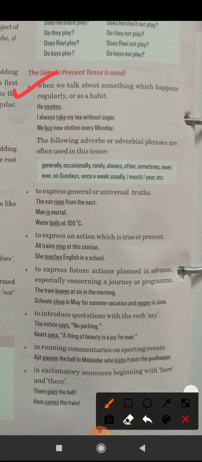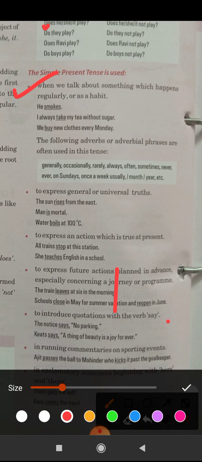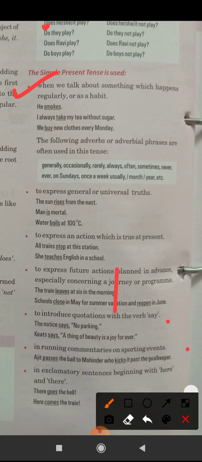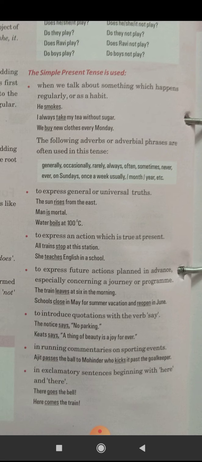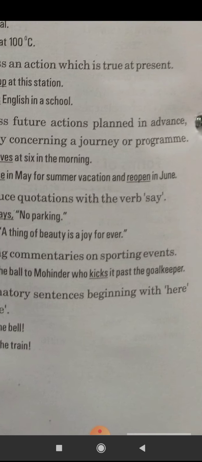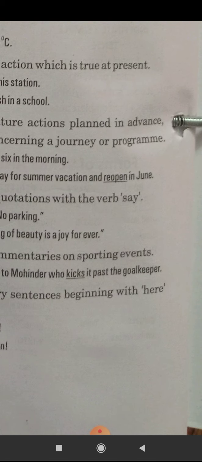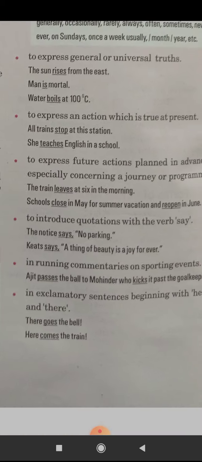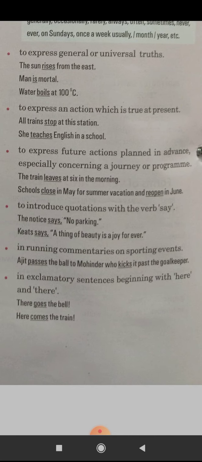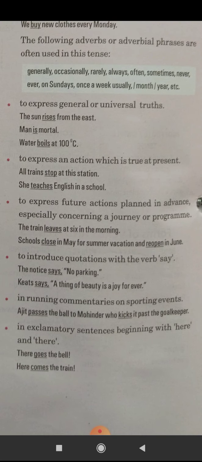For example, Ajit passes the ball to Mahendra, who kicks it past the goalkeeper. So this is the commentary. A sport event is going on. Whenever we do commentary, then we use simple present tense.